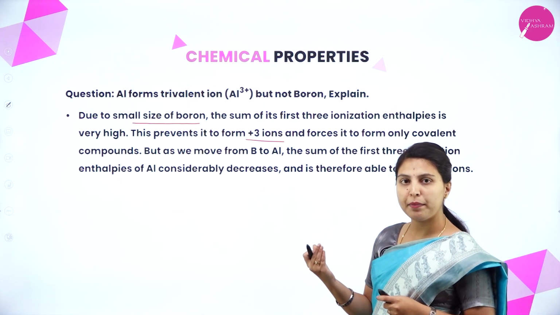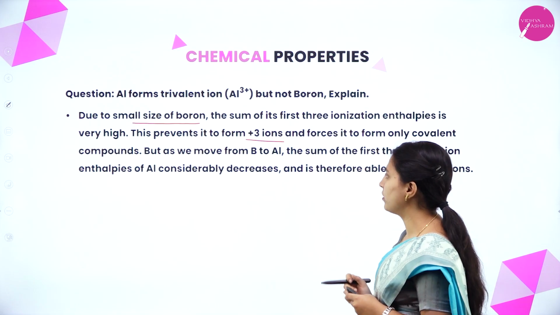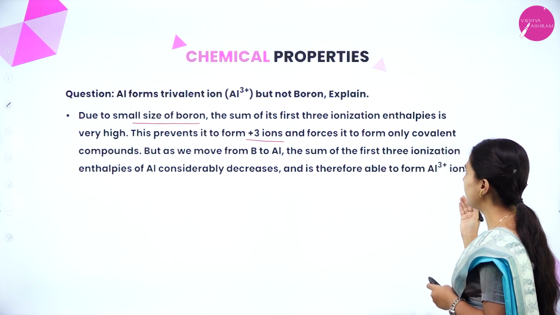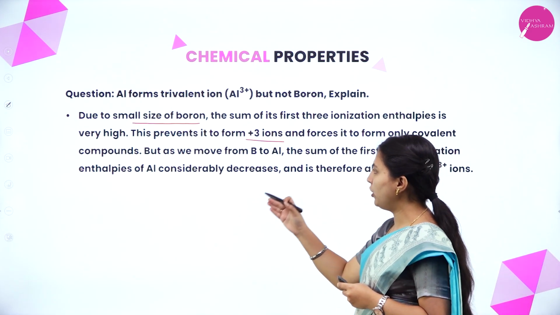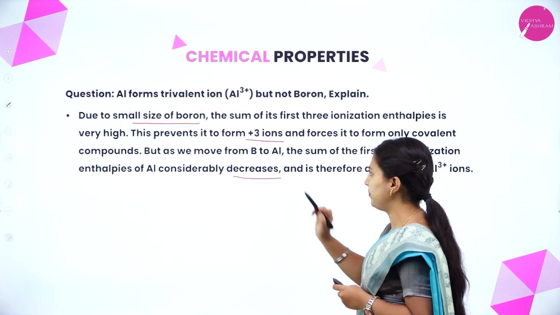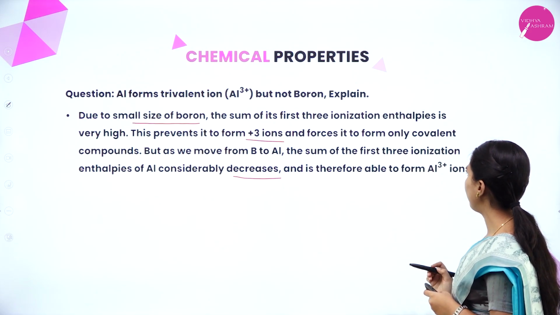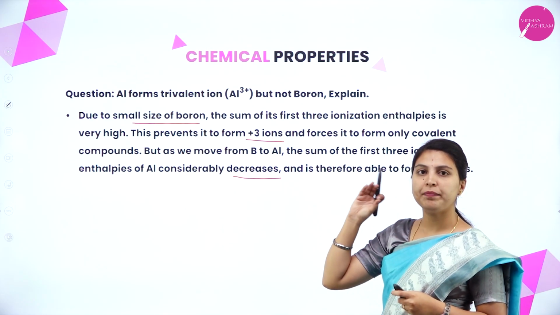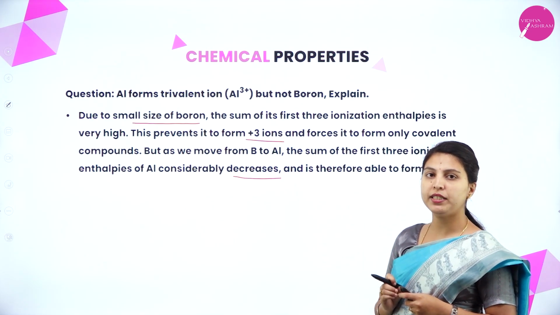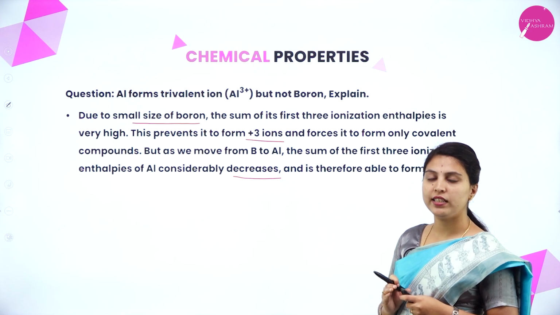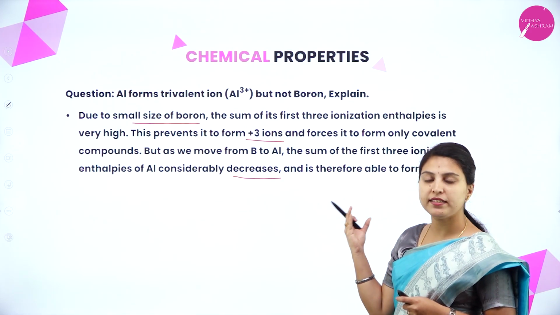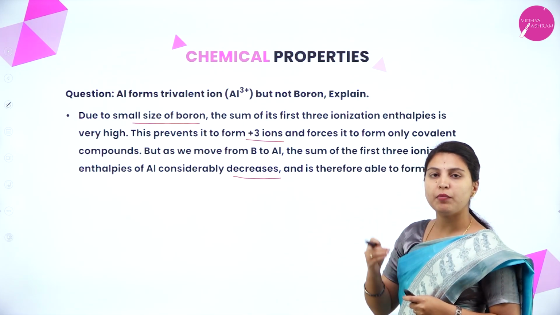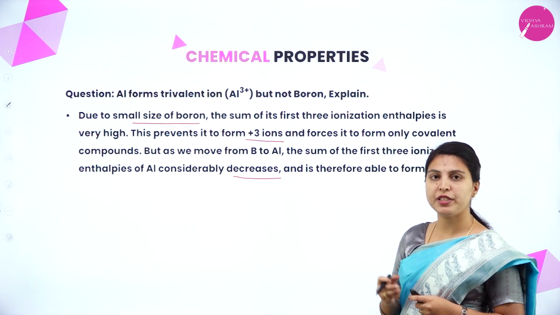So, boron will form only covalent compounds. But as we move from boron to aluminium, the sum of the first 3 ionization enthalpies of aluminium considerably decreases and it is therefore able to form Al3+ ions. Boron is at the top of group 13, so it has a very small size. So, it cannot remove 3 electrons from its valence shell, and the sum of its first 3 ionization enthalpies is very high.